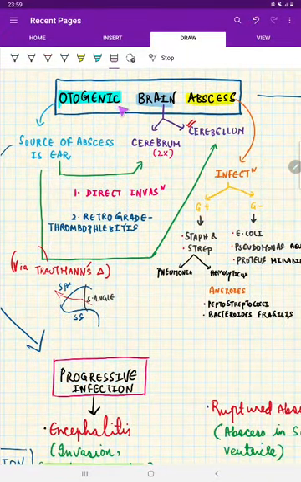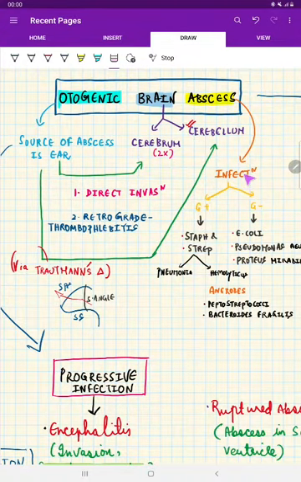Now, from the name, what we are understanding is that otogenic brain abscess is otogenic. That means the source of the abscess is the ear. The brain is affected, that is the cerebrum or cerebellum. Studies say that the cerebrum is affected two times more than the cerebellum.